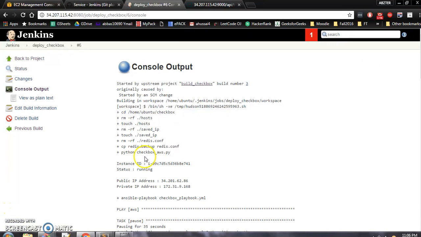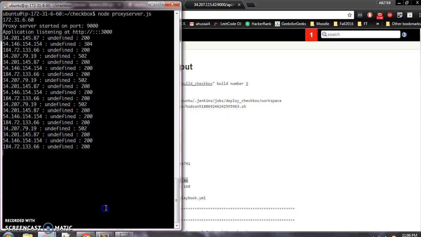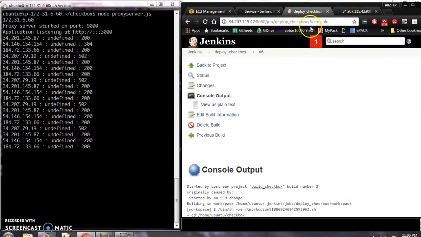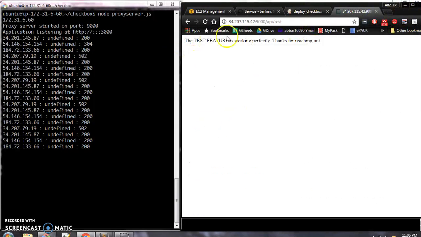So the new Canary has been released on this given IP, 62.86, and the load balancer is already running here. So we will go there and hit the API again and see if the load balancer redirects a new request to the newly created broken server.